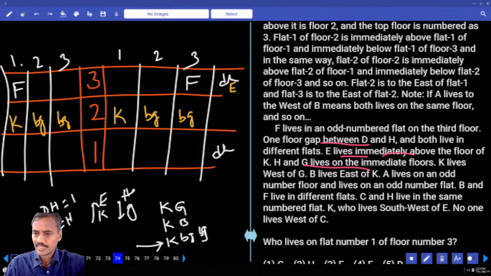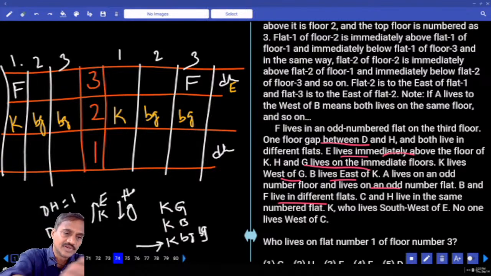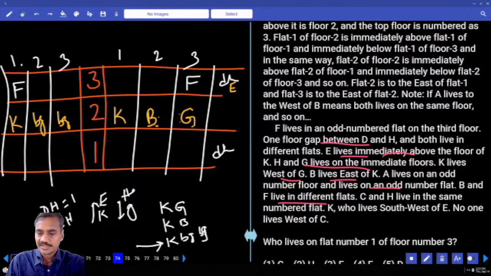Then next one, E and K. K lives to the west of G, and A lives in an odd number floor, odd number flat. B and F live in different flats. B and F live in different flats, and so B cannot be here, isn't it? And so B must be on the second floor, second flat, and who is the other person here? G is the person here, K, B, G.